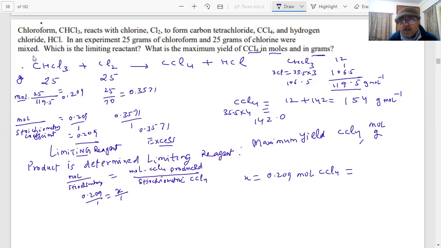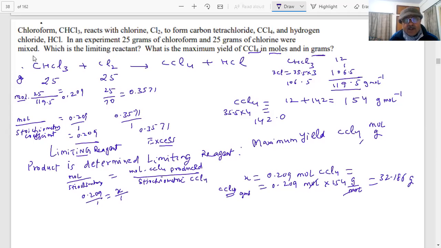Yeah. Okay, then 0.209 mole into 154 gram per mole, student. What is the answer coming then? It would be 32.186. 32.186 gram. Okay, student, you got the answers very clearly now.